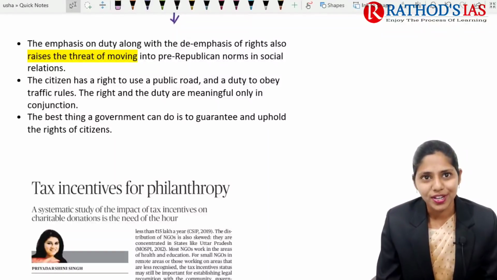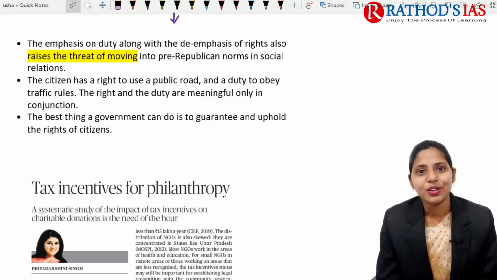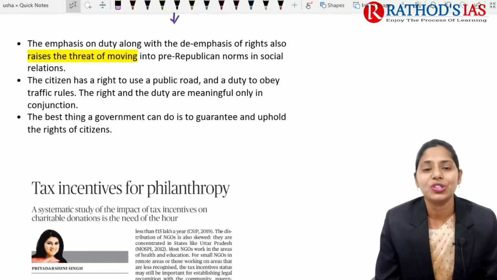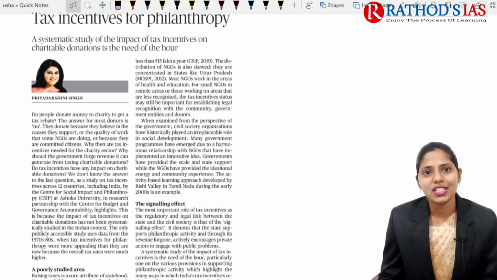So this is one important thing, and I wanted to give you an idea so that you can build your base and come up with your own perceptions regarding these rights as well as duties. And now let us try to see the next topic.